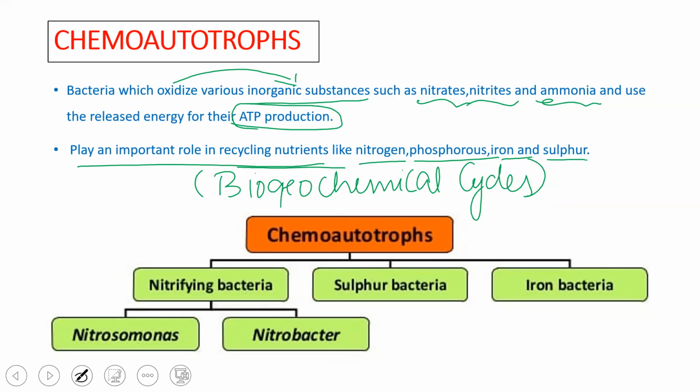So chemoautotrophs include bacteria which fix nitrogen. They're called nitrifying bacteria, which include Nitrosomonas and Nitrobacter, which convert ammonia into nitrites and nitrites into nitrates. And there are a few other chemoautotrophs, like sulfur bacteria, where sulfur is used as the oxidizing substance, and also iron bacteria, where iron is used as the oxidizing substance. So this is regarding the chemoautotrophs.